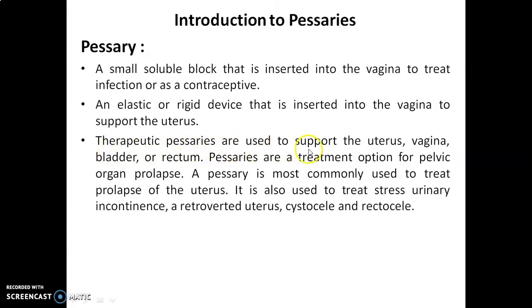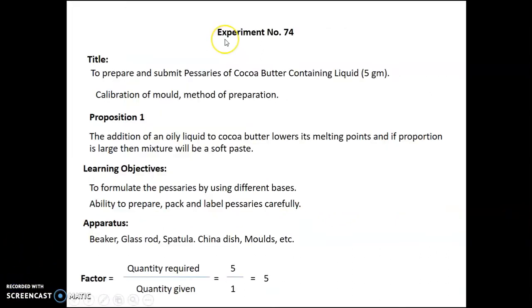Therapeutic pessaries are used to support the uterus, vagina, bladder or rectum. Pessaries are a treatment option for pelvic organ prolapse. A pessary is most commonly used to treat the prolapse of the uterus. It is also used to treat stress urinary incontinence, retroverted uterus, cystocele and rectocele. In the next session we will discuss the actual experiment.